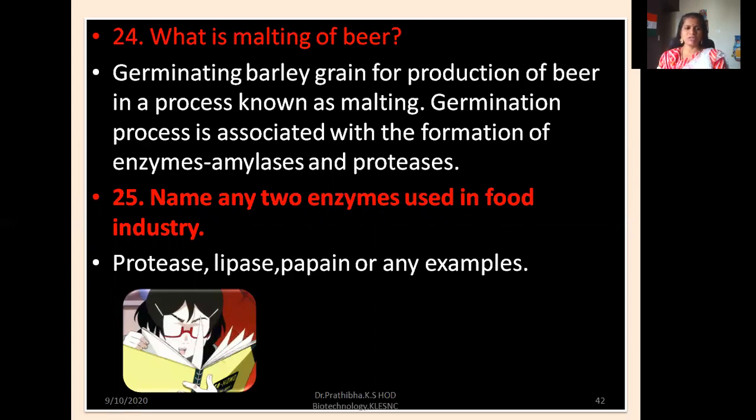The last question here: name any two enzymes used in the food industry. Examples are protease, lipase, pectinase, or any other examples. If you know whatever you studied in your theory class, you can mention that also. Hope you'll focus on all these questions. If you just listen, I think that won't be effective. Better, whatever the slides have given, kindly make a note, and that will be useful for you.